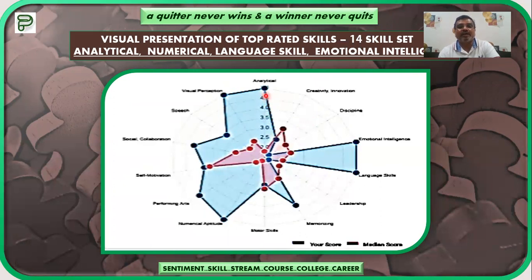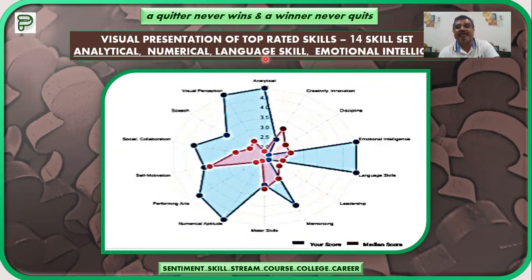The blue color lines are depicting your score, and these pink color lines are your peer group score. So this is the child score, and this score tells about analytical. Now where is the analytical? You can see analytical is this line. This is expressing the analytical skill of the child. The emotional intelligence has been depicted by this line. So secondly, this is emotional intelligence.